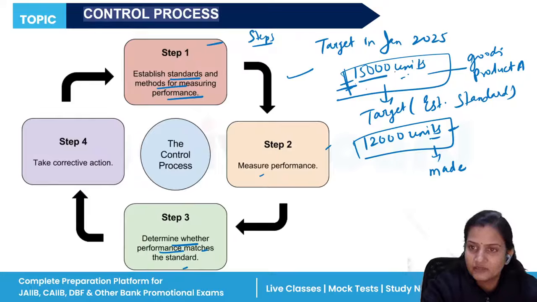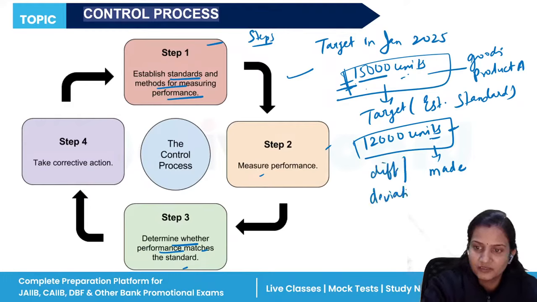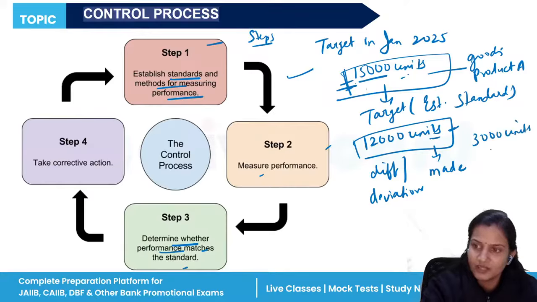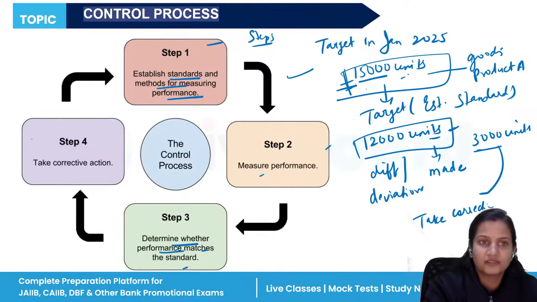But if you have not achieved your target, if there are any differences, or deviations, you need to understand why this deviation occurred. What was the reason behind these deviations, behind these differences? The difference was how much? 3,000 units. So for this 3,000 units, you will take corrective actions. You will take corrective measures to solve these problems.